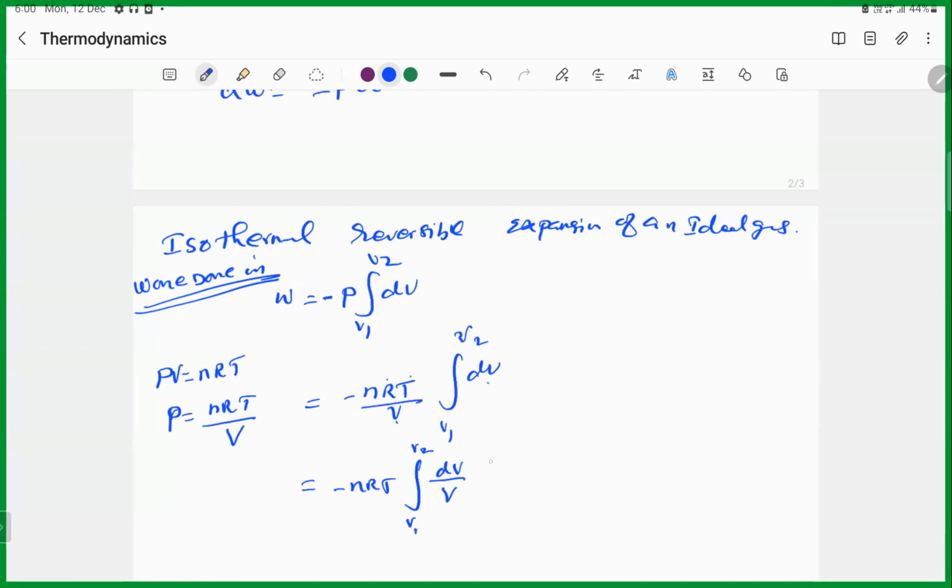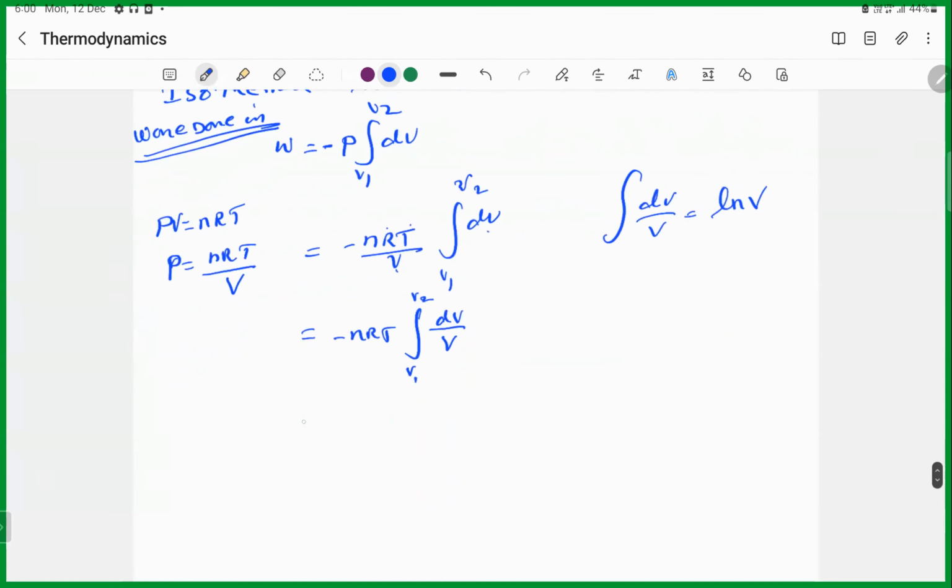We know that when you integrate dV by V, it becomes ln V. So minus nRT ln V from V1 to V2. When you substitute, minus nRT (ln V2 minus ln V1), then it becomes minus nRT ln V2 by V1.